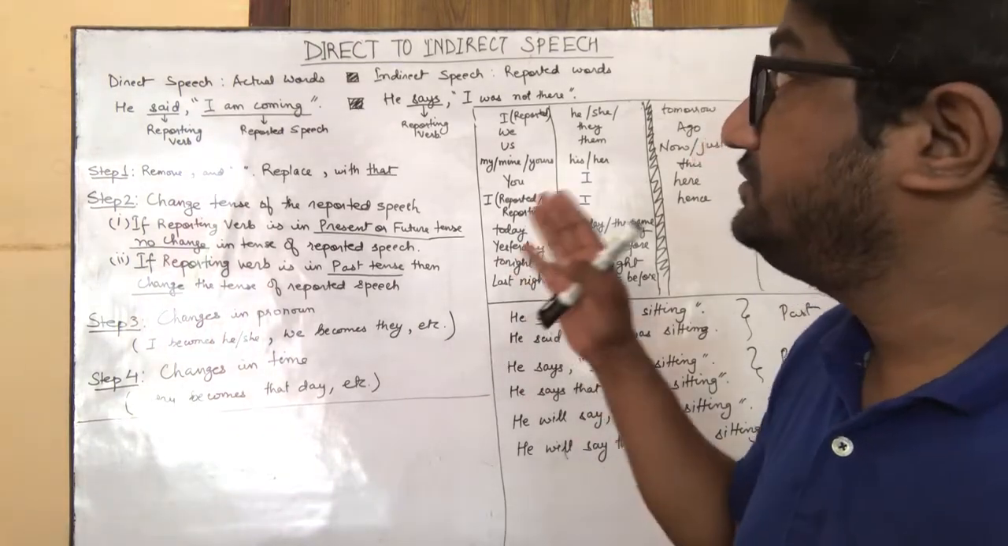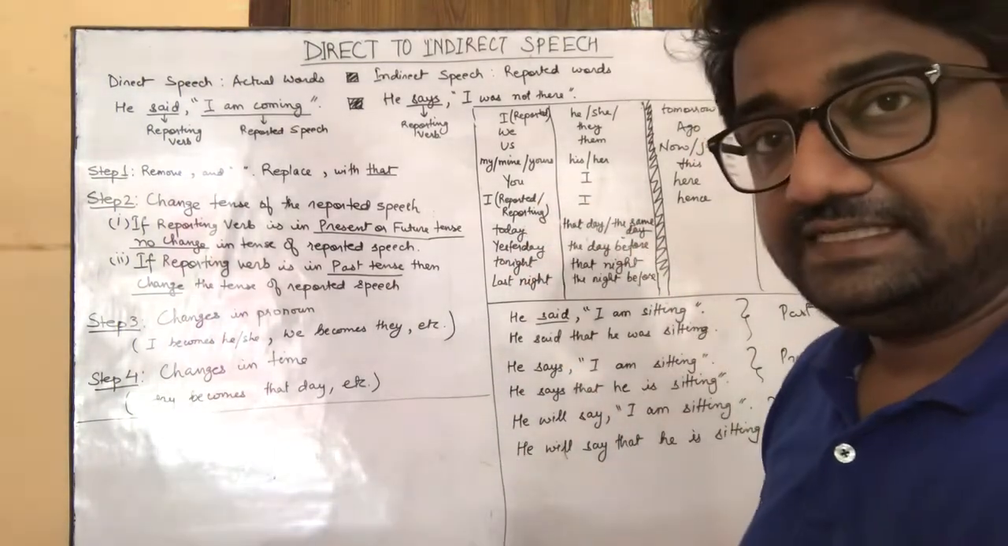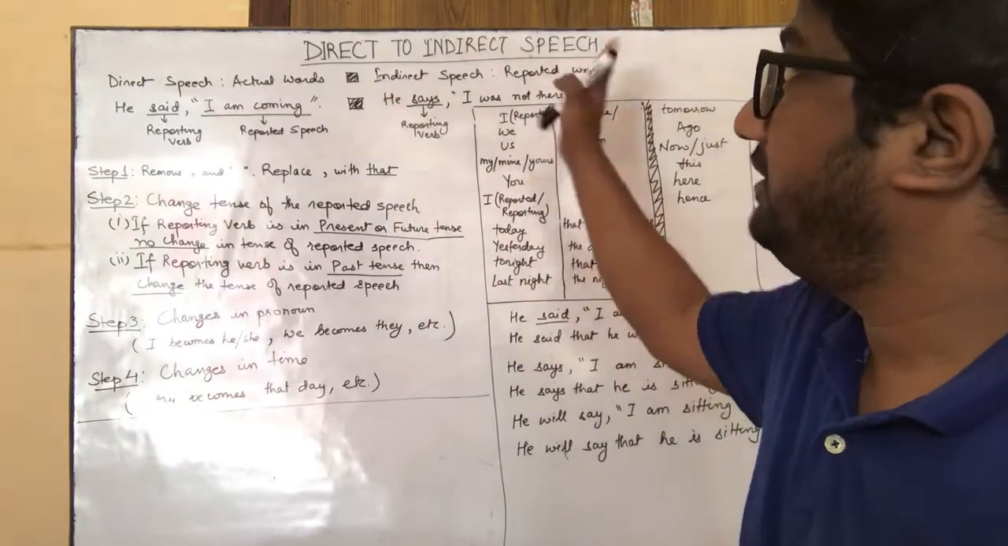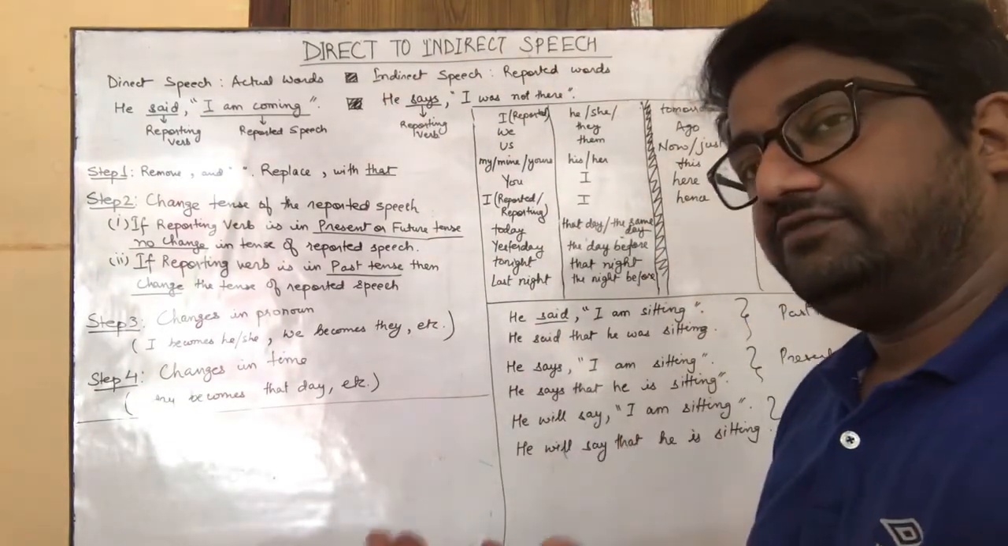Jai Hind class. So today we'll look at the transformation of sentences, the next topic, which is direct to indirect speech. So first, let's understand what is direct speech.